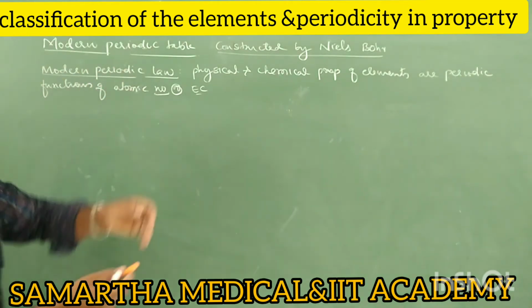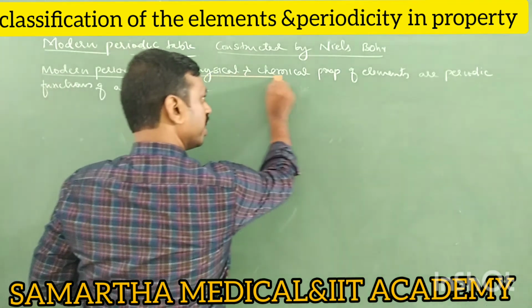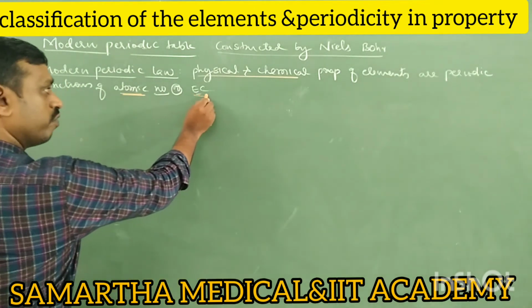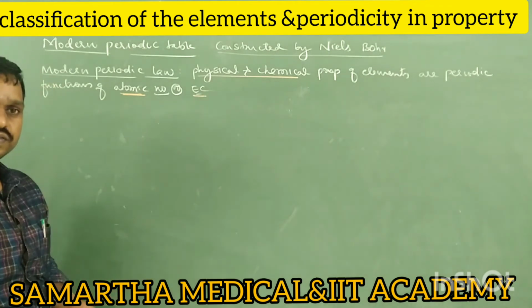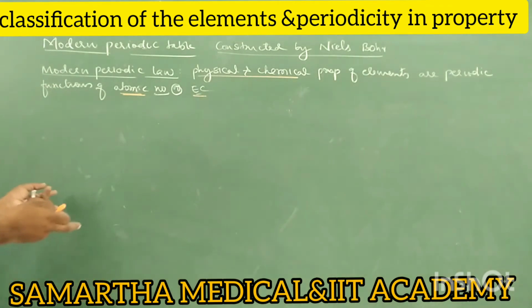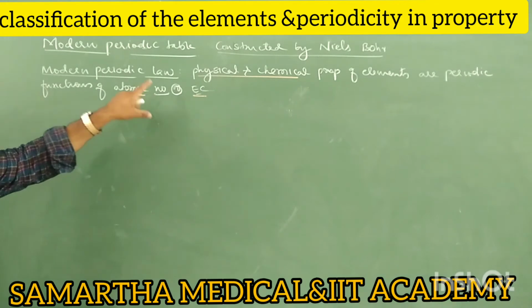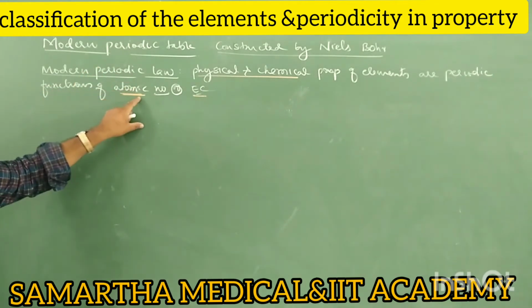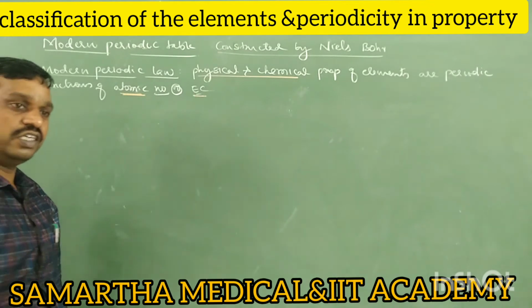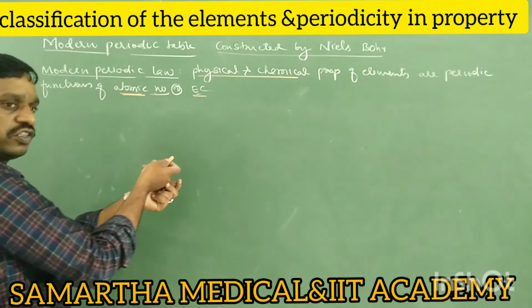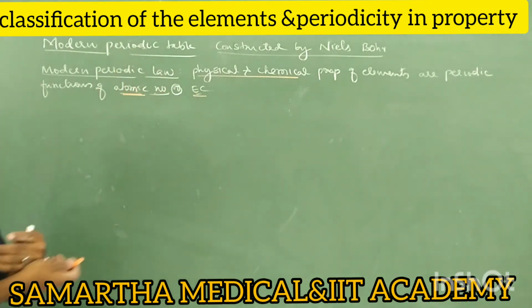So what is the meaning of this statement? It says that physical and chemical properties of each and every element depend on its atomic number or electronic configuration, but not atomic mass. This was a drawback of Mendeleev, who said that physical and chemical properties depend on atomic mass. That is not exactly correct. This is exactly correct: properties of each and every element depend on its atomic number, which is nothing but electronic configuration. So this is the modern periodic law.